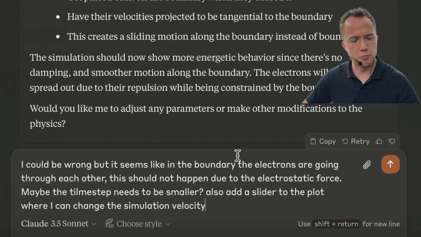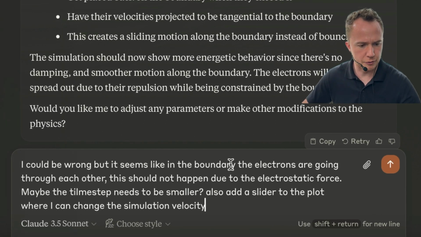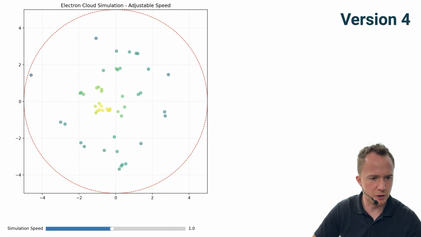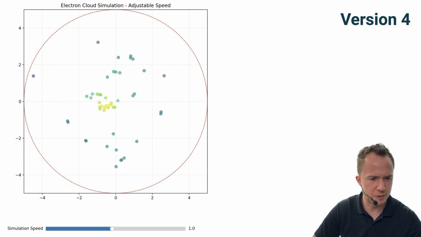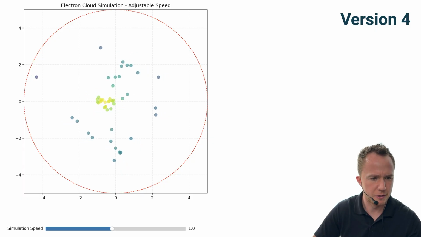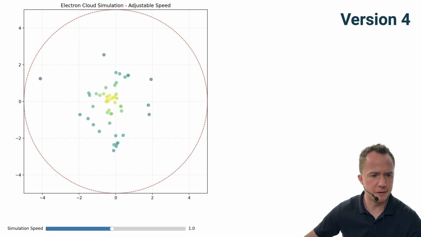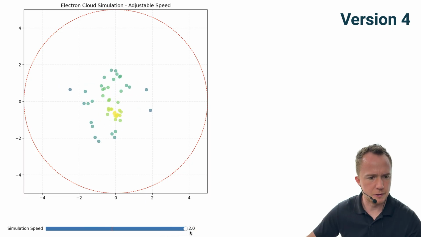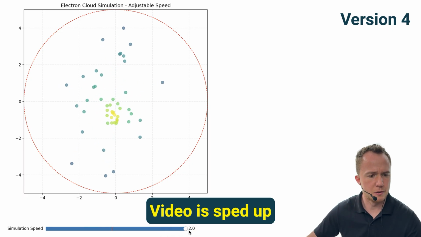So we can use the same prompt telling it that the electrons are going through one another, that shouldn't happen because of the electrostatic force, that the time step might need to be smaller, and to add a slider to the plot where we can change the simulation velocity. Similar issue as last time, now it's almost too slow. And also here the electrons pass through one another. So something definitely still isn't right. Let's see what the slider does. Okay, we get a factor of 2.